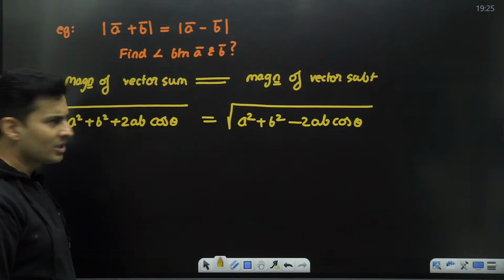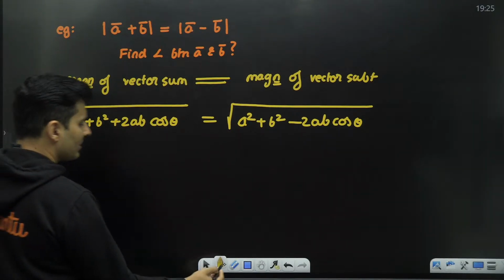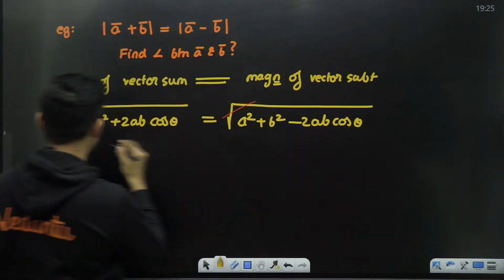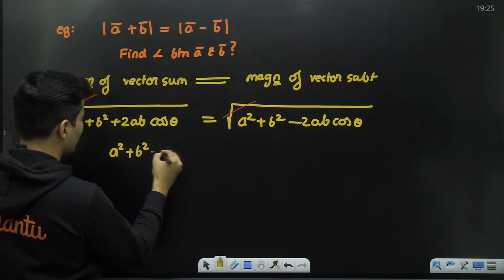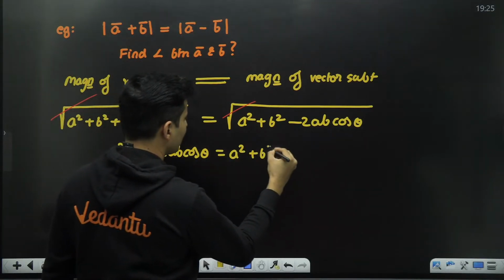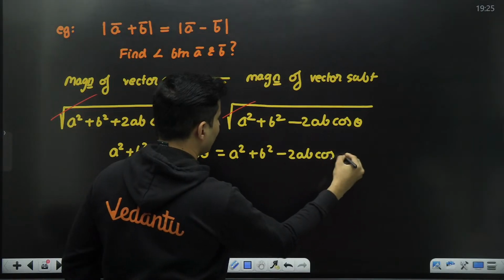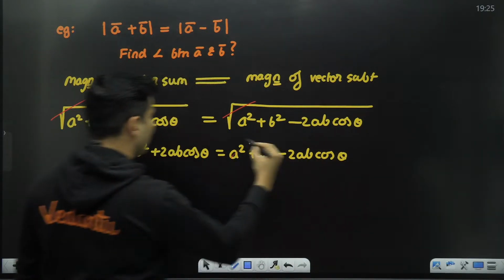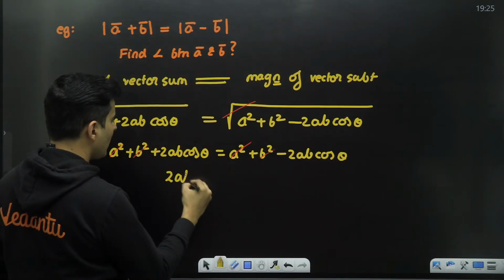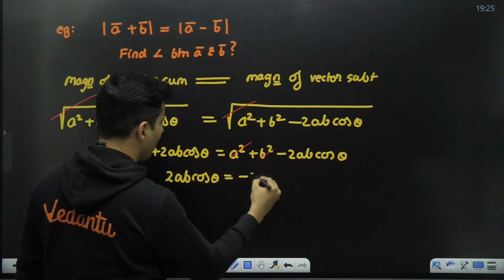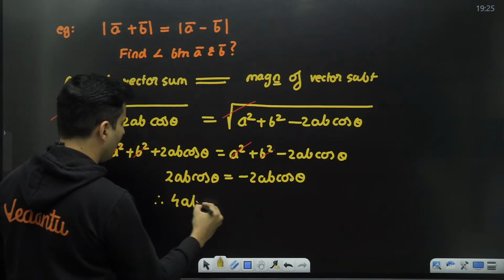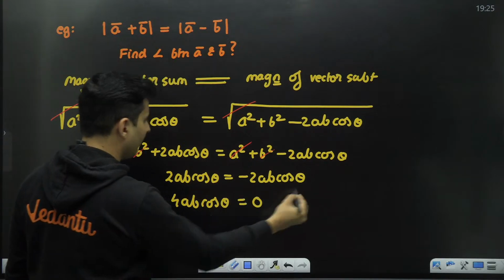So this is a mathematical way of writing the same thing in different ways. Remove the square root from both the sides. What am I left with is a square plus b square plus 2ab cos theta is also a square plus b square minus 2ab cos theta. Guys, a square, b square got cancelled. So I'm left with 2ab cos theta is equal to minus 2ab cos theta. Shift this over here, so it will be 4ab cos theta equals nothing left on this side.